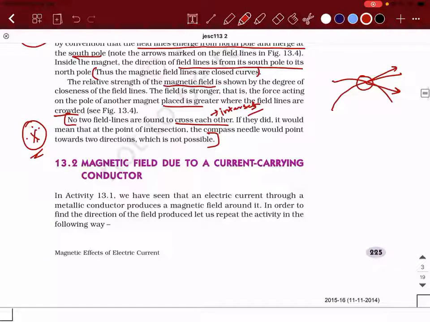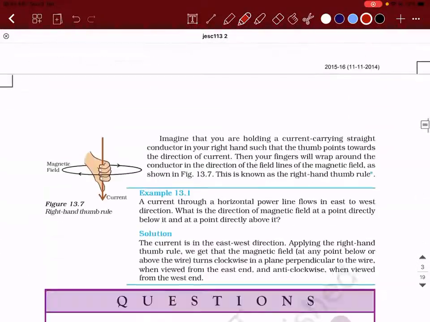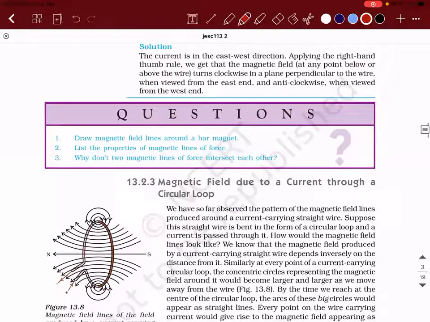So this is all about magnetic field and field lines. We will try to answer some questions based on this. Draw magnetic field lines around a bar magnet. Will you be able to draw it? You refer to figure 13.4. Magnetic field lines are away from the North Pole and towards the South Pole outside the magnet, and they are from South Pole to North Pole inside the magnet. Accepted?